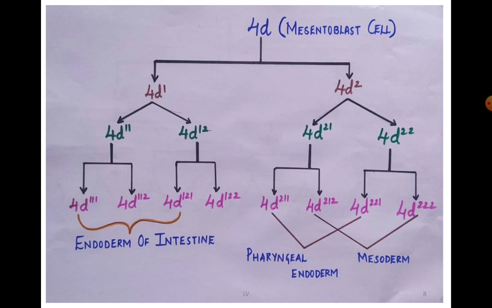Now this is again a lineage study of a very important cell called 4D, which is called the mesentoblast cell. Now this 4D is very important. Why? Because it is this 4D cell that is going to form the endoderm and a few derivatives of the mesoderm as well. Whatever we have discussed so far is similar in mollusks and annelids that show spiral cleavage.